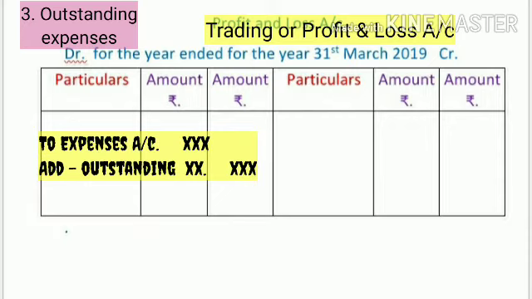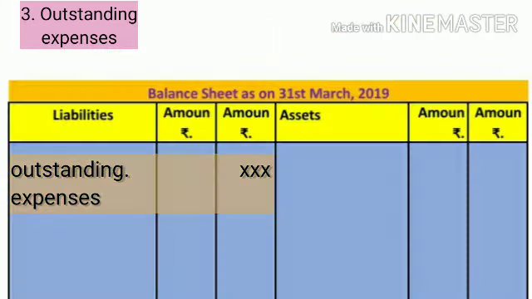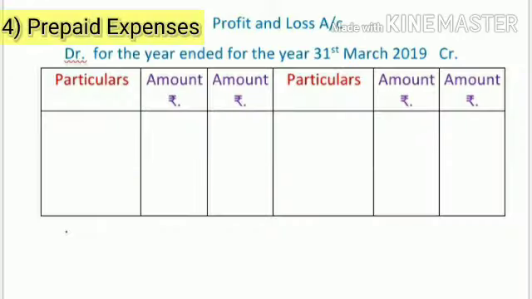First effect, add in the respective expenses on debit side of trading account or profit and loss account, that is wages, salary, rent, etc. Because this is the expense of the current year. Second effect, show on the liability side of the balance sheet, because outstanding expenses are to be paid, these are our liability.